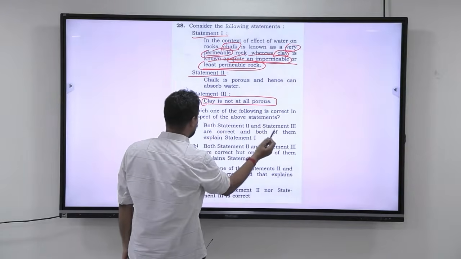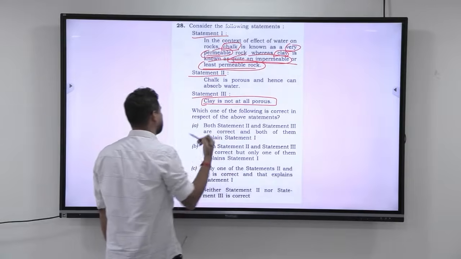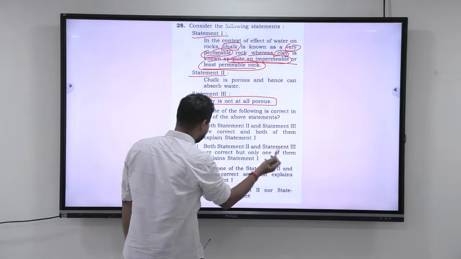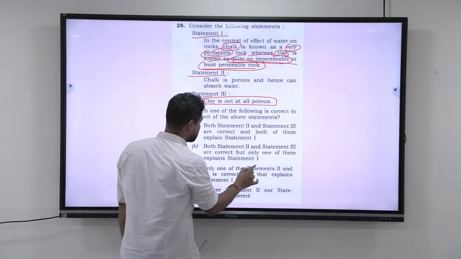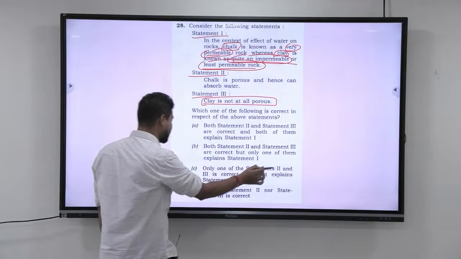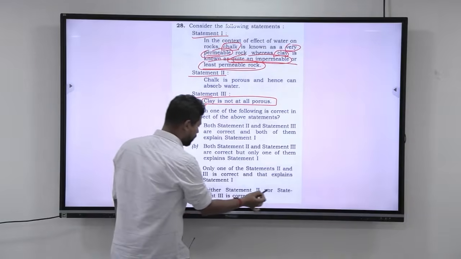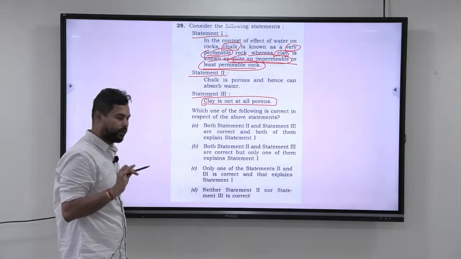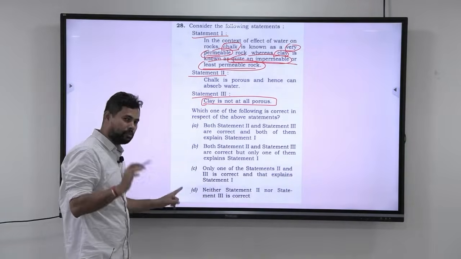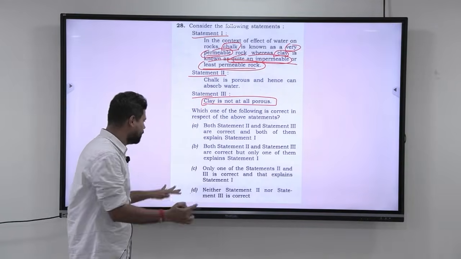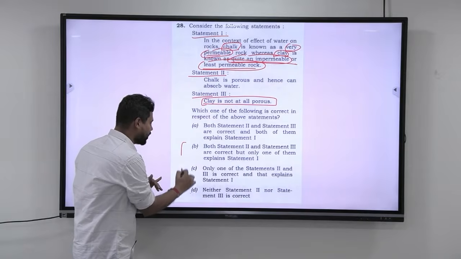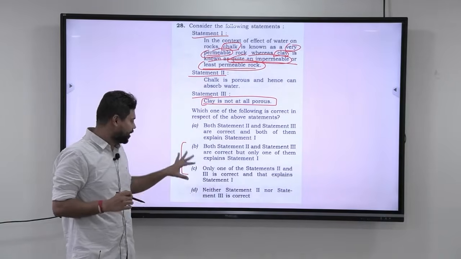Both statement 2 and statement 3 are correct and both of them explain statement 1. Both statement 2 and statement 3 are correct, but only one of them explains statement 1. Only one of the statements 2 and 3 is correct and that explains statement 1. Neither statement 2 nor statement 3 is correct. Usually this will not be the answer, but that is not a trick. It is a little difficult to frame it, so be a little careful, because students always get confused with this. Read them carefully.